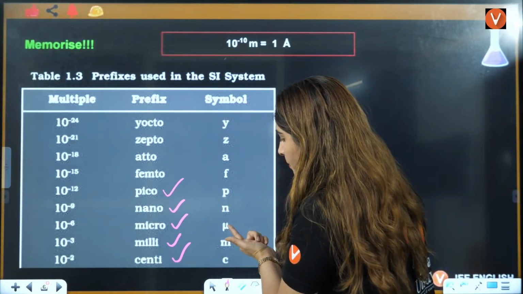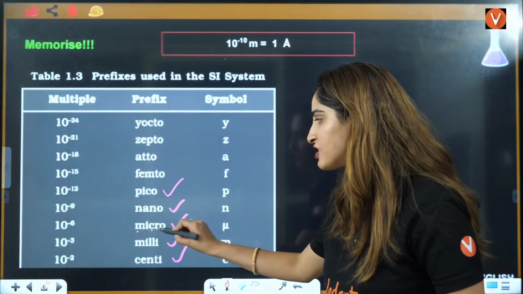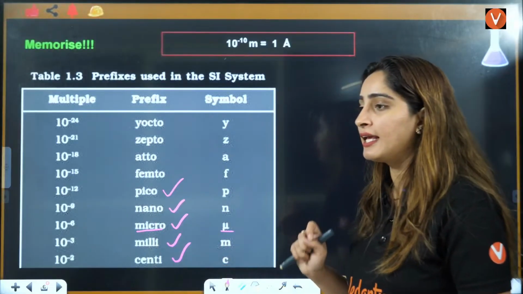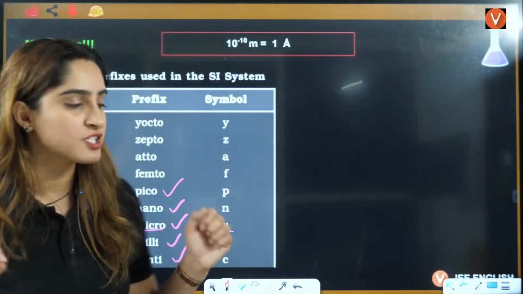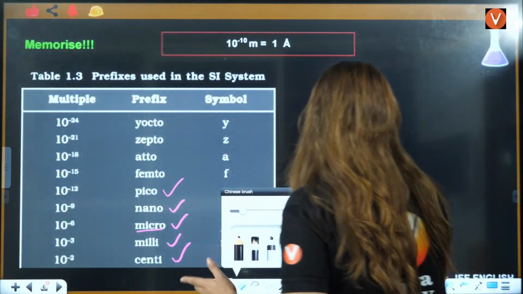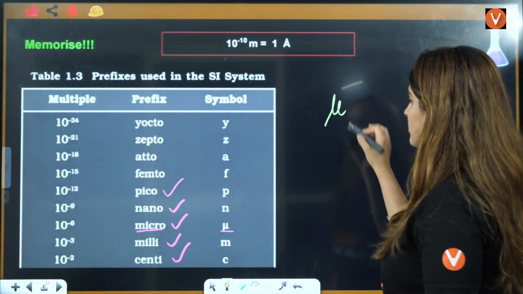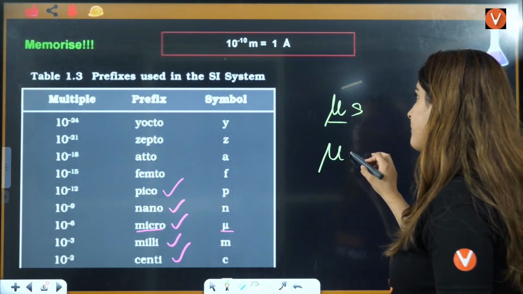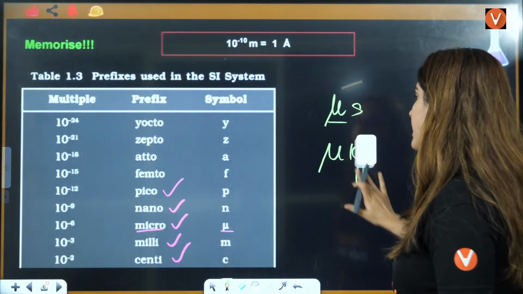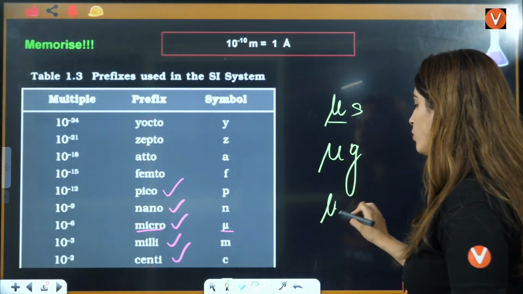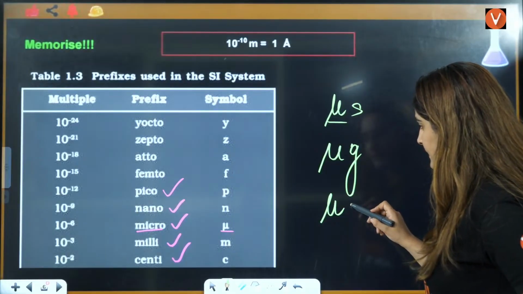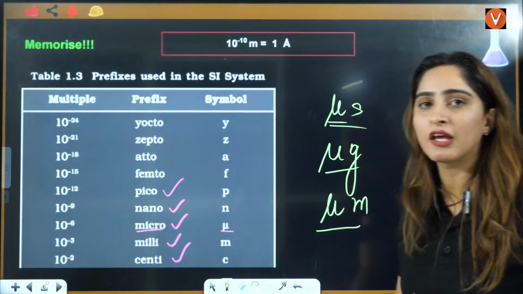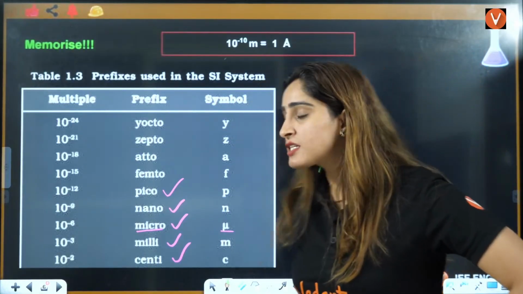Pico, nano, mu is represented. Why I mentioned it here? Micro is represented by mu, right? Then milli, then centi. Why am I giving you this representation here? Because sometimes they will give you something in mu, let's say mu second, mu kilogram, mu grams, right? Mu meter, right? If they give you these kinds of things, you should know what mu is.